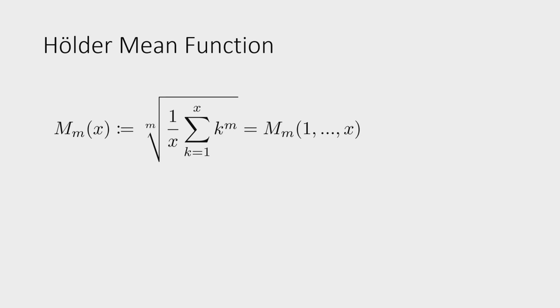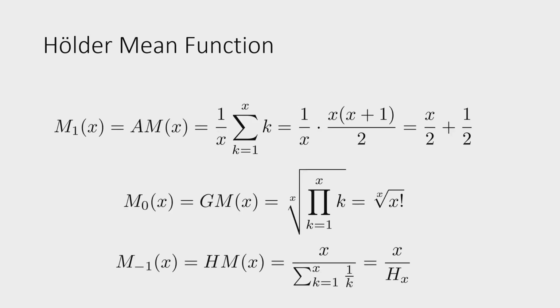Now, we have this function. What could we ask ourselves about this function? Well, maybe just play with the x, make it really big. So, asymptotic behavior, and then we get this.